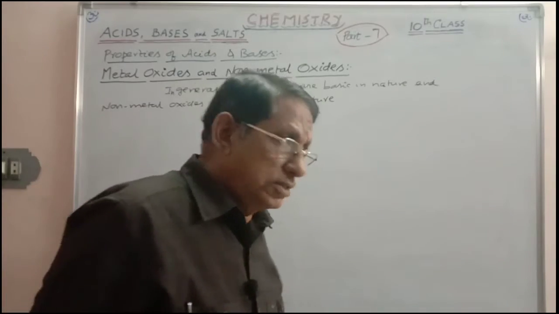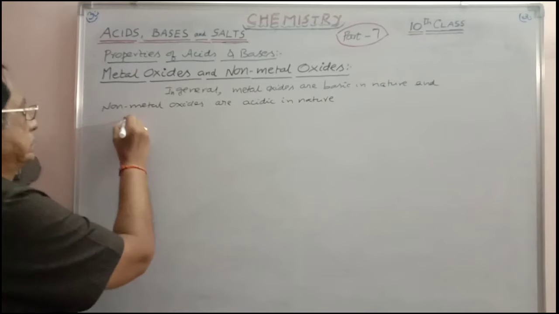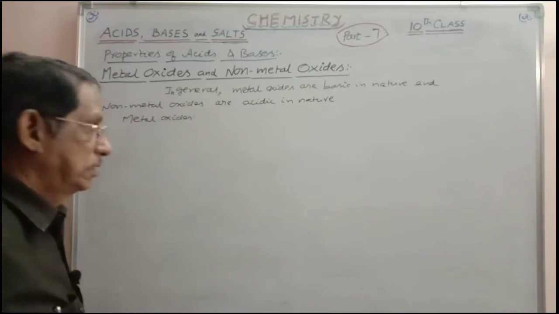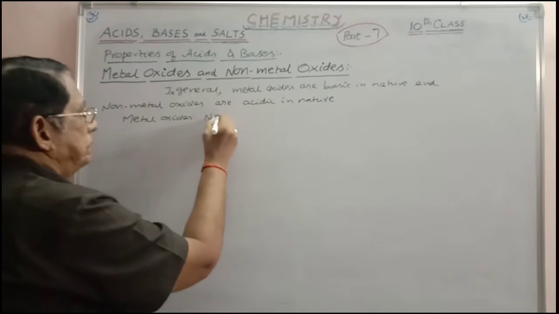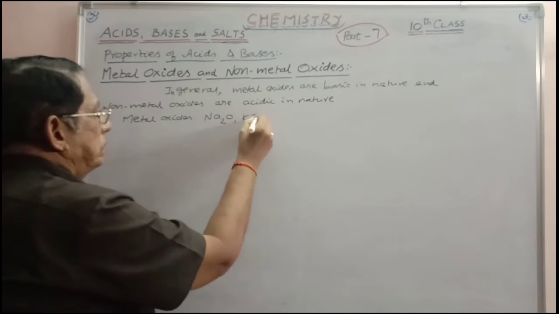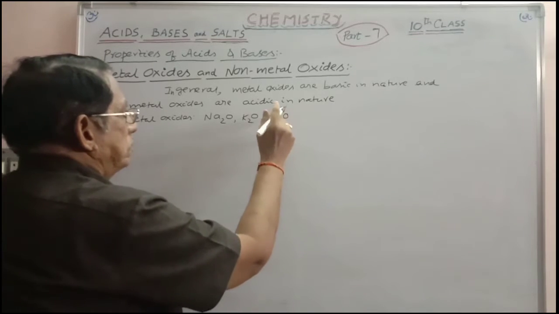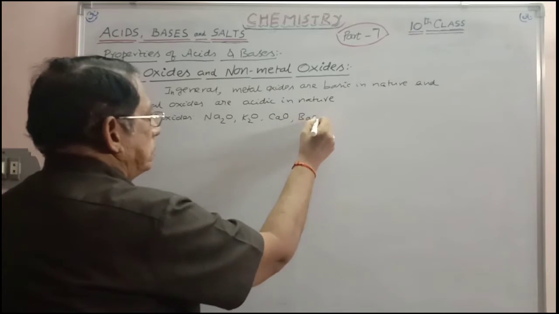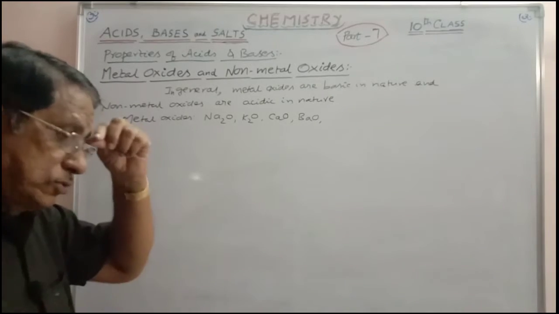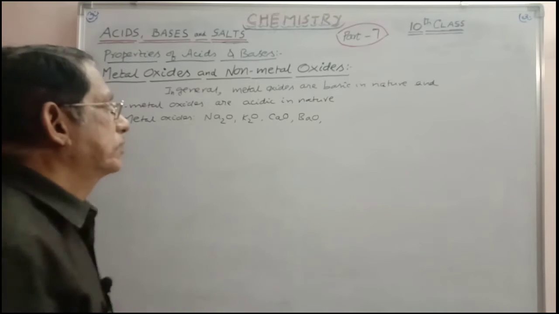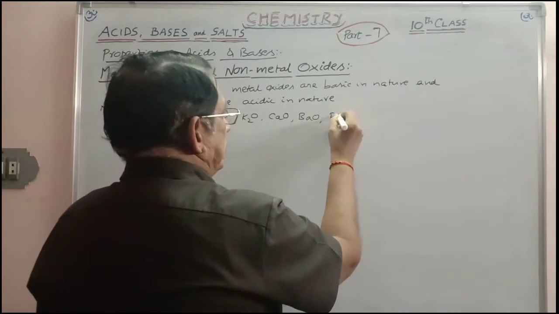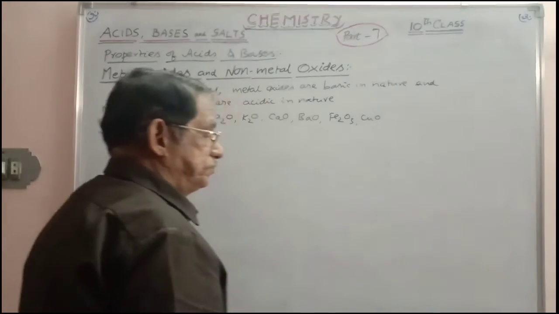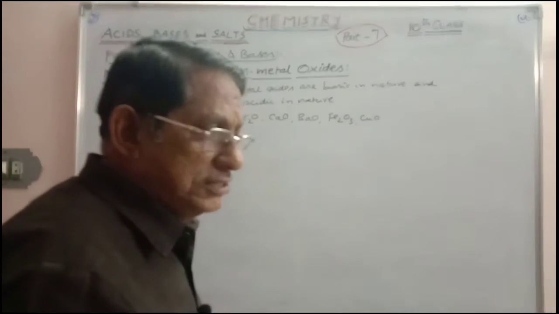You can take metal oxides like Na2O, K2O, CaO, BaO. First A group, second A group metal oxides, like Fe2O3, ferric oxide, like CuO, D block metal oxides.